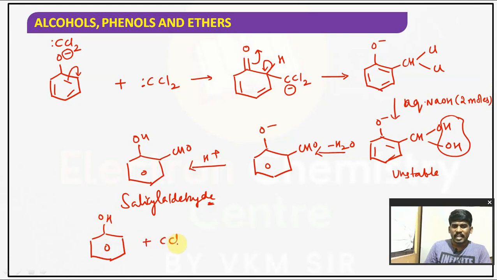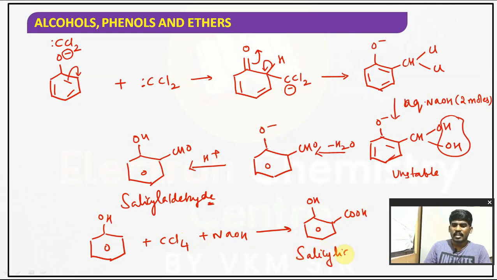Children, if it is treated with carbon tetrachloride plus NaOH, it gives you orthohydroxy benzoic acid. This is called salicylic acid. So if phenol is treated with carbon tetrachloride and NaOH, it gives salicylic acid. Chloroform and NaOH will give salicylaldehyde.